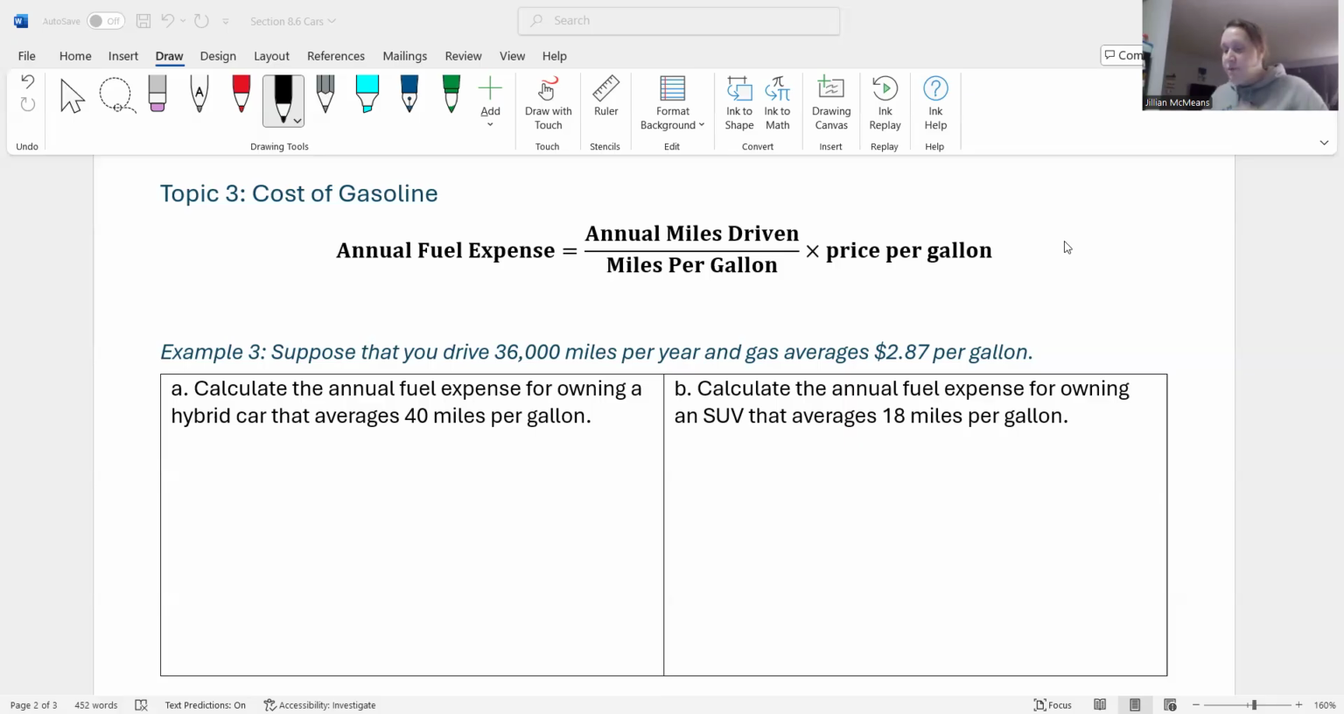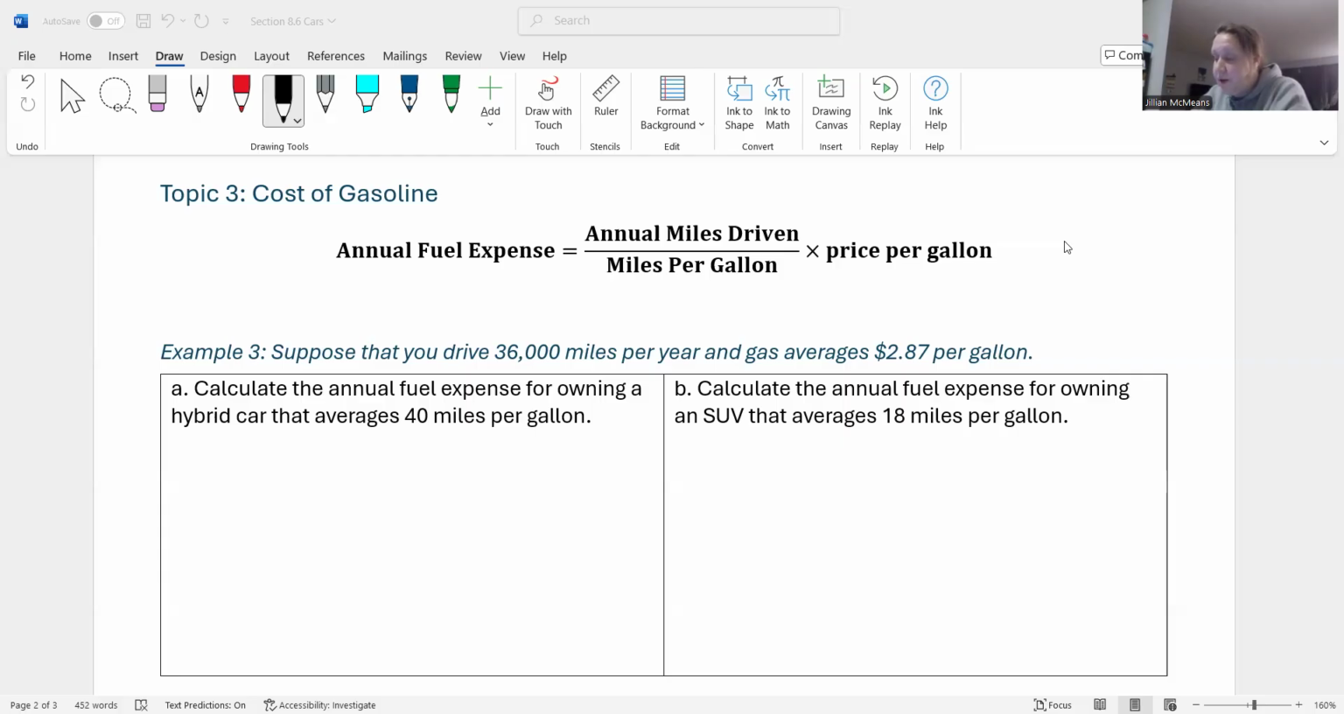It says here, suppose that you drive 36,000 miles per year and gas averages $2.87 per gallon. 36,000 miles a year seems like a lot. I don't drive anywhere close to that in a year. I don't think I have driven that much in the last 2 or 3 years. But anyway, for this example, this person drives approximately 36,000 miles per year, and gas is an average of $2.87.